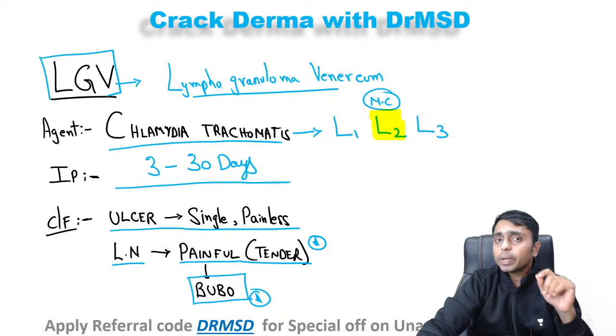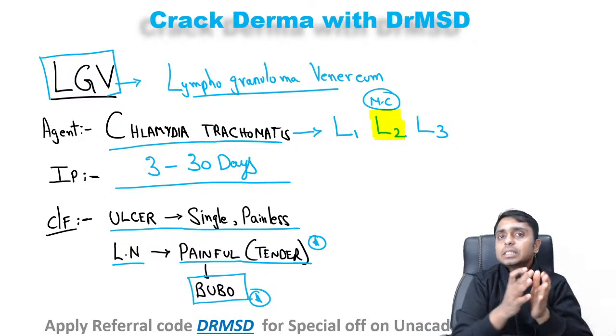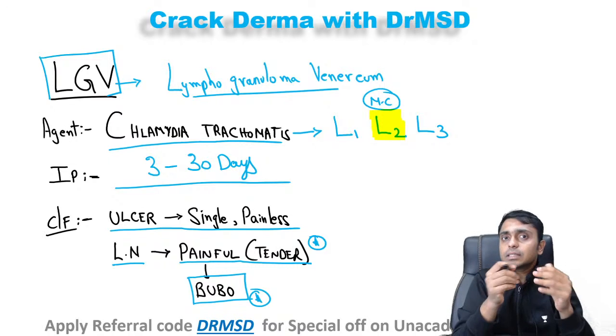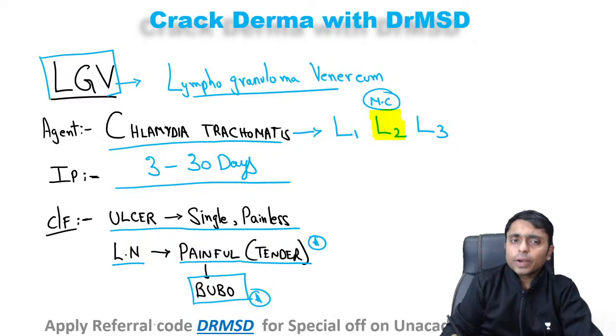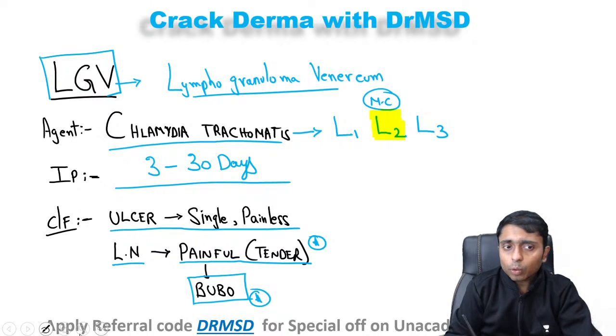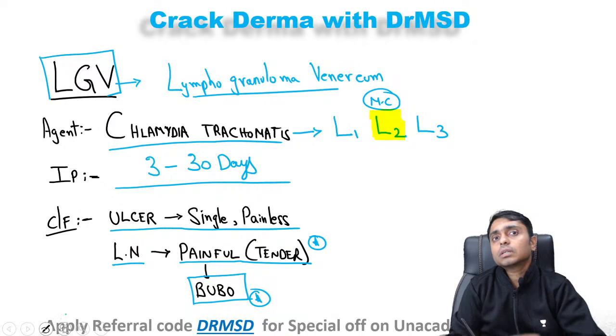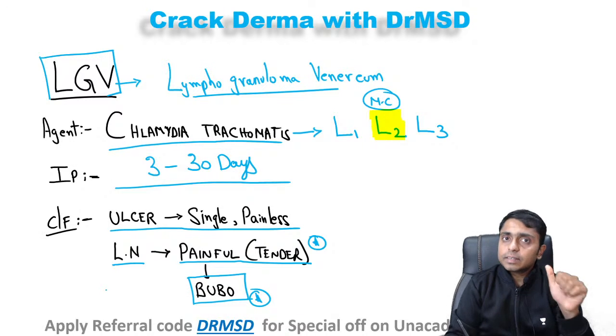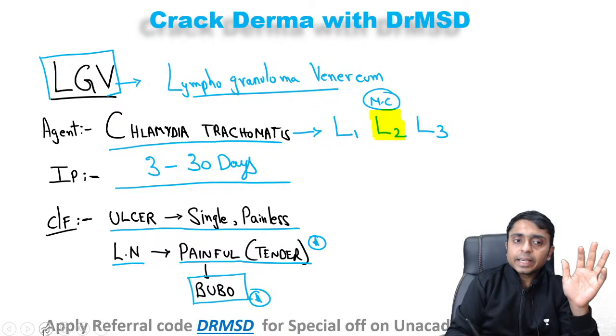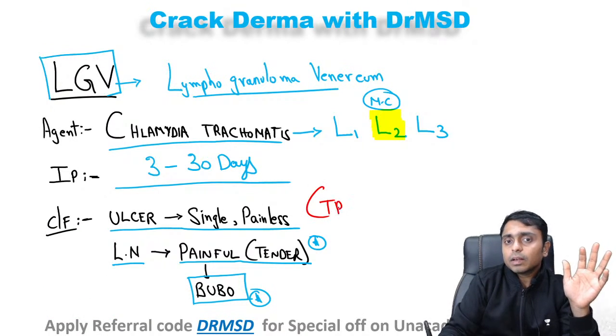ulcer and lymph node were painful. Here what will happen, ulcer will be painless, whereas the lymph node will be painful. So how can you remember? Out of these four genital ulcer diseases, syphilis, chancroid, LGV and donovanosis, this LGV is going to have a very transient ulcer.